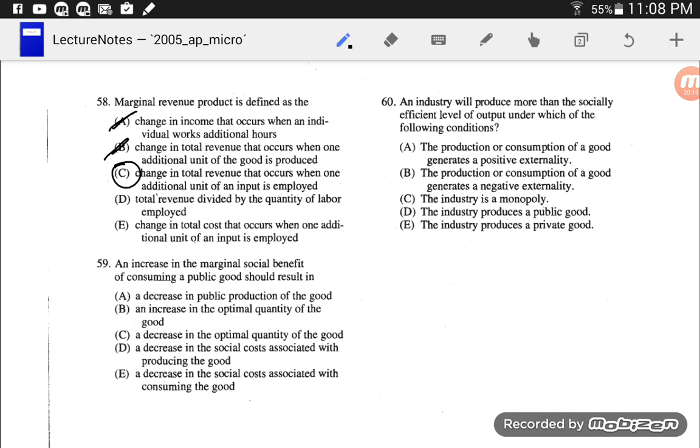Yes. So if I hire one more worker or if I buy one more machine, that's what we mean by marginal revenue product. The additional revenue that we get from hiring somebody else. Yes. Number 59. An increase in the marginal social benefit. Oh, let me go back to 58 just a second and say that marginal revenue product really is that thing that we talked about with the labor market.